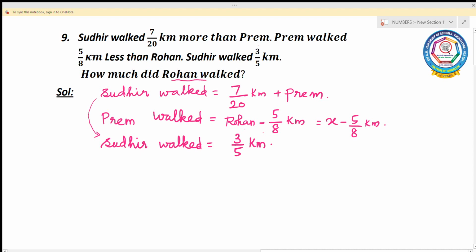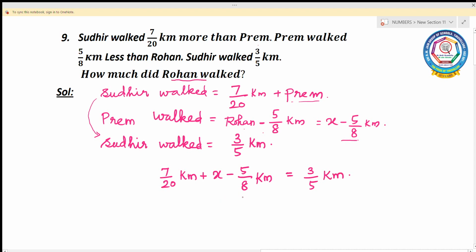Now we will compare this: 7 by 20 kilometer plus Prem. Instead of Prem, we are going to substitute X minus 5 by 8 kilometer is equal to this. This is what Sudhir walked exactly.